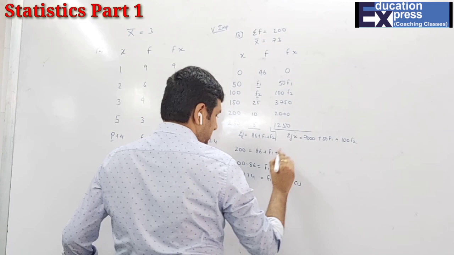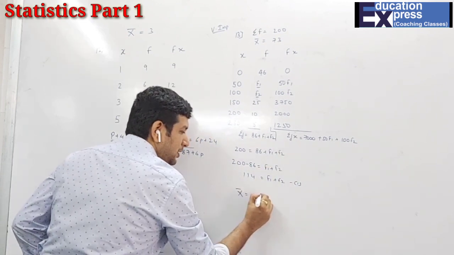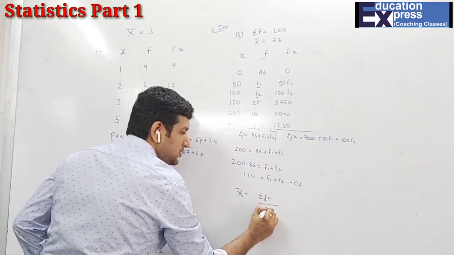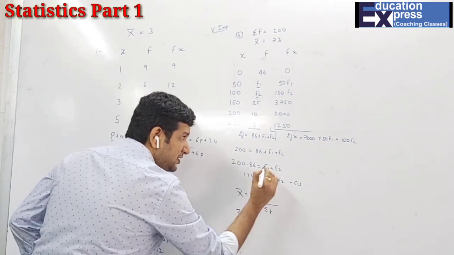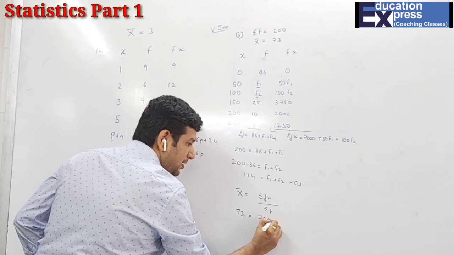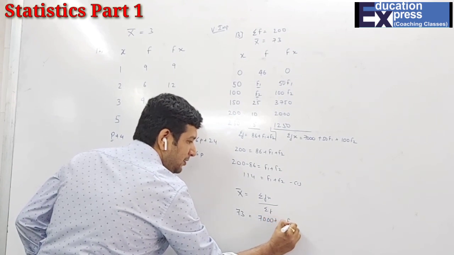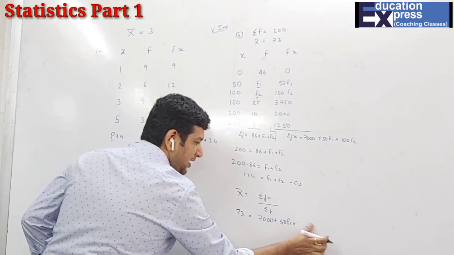Now second equation, x bar is sigma fx upon sigma f. X bar is 73, sigma fx is 7000 plus 50 f1 plus 100 f2.